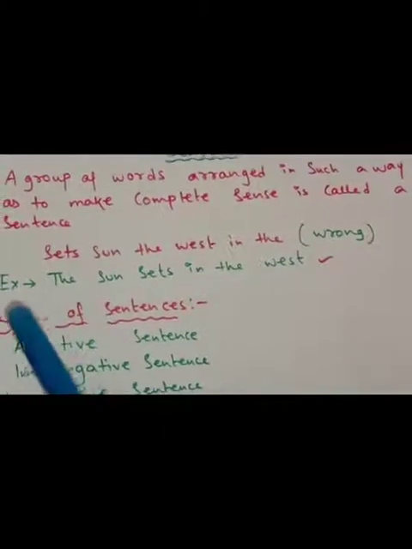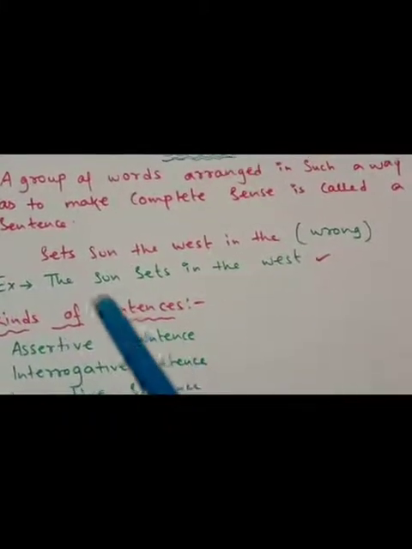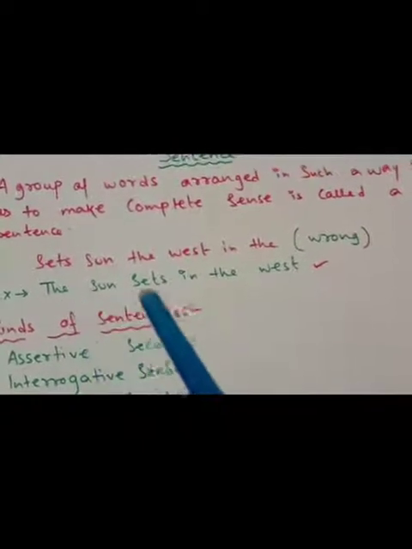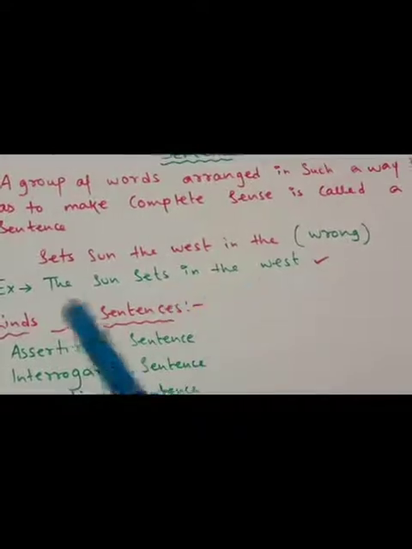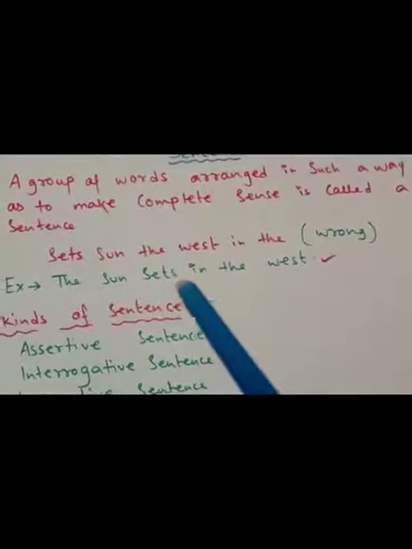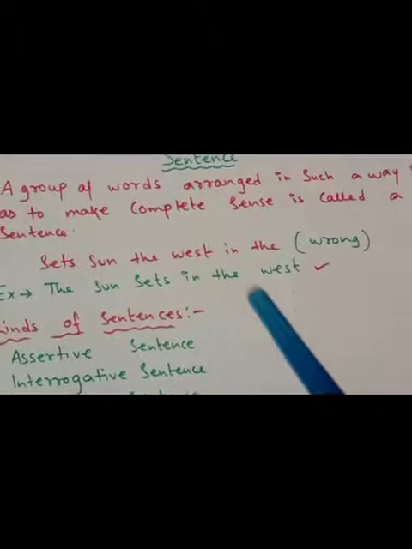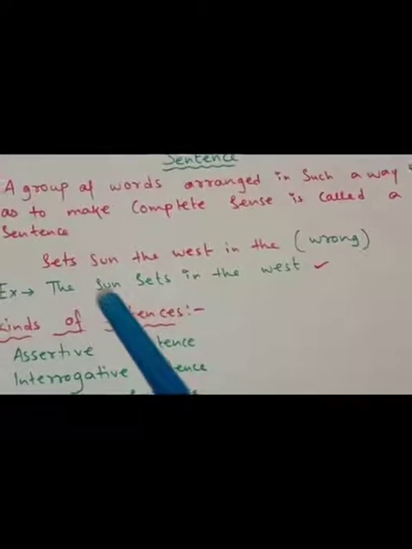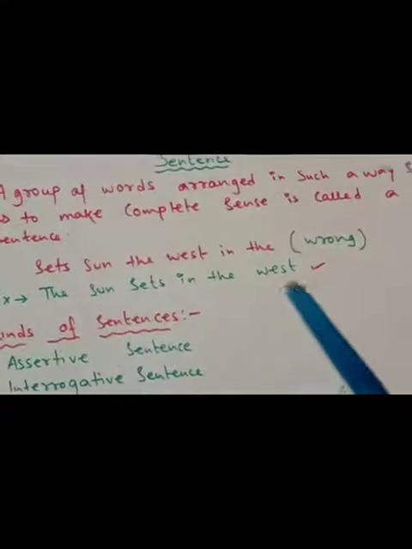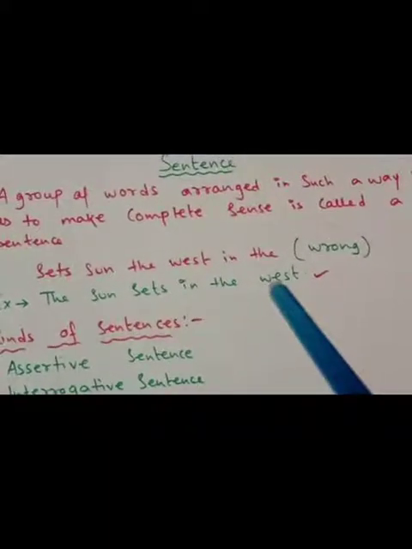But here in green colored letters, you can see: "The sun sets in the west." This group of words is arranged in such a way that it makes complete sense. So this is called a sentence.